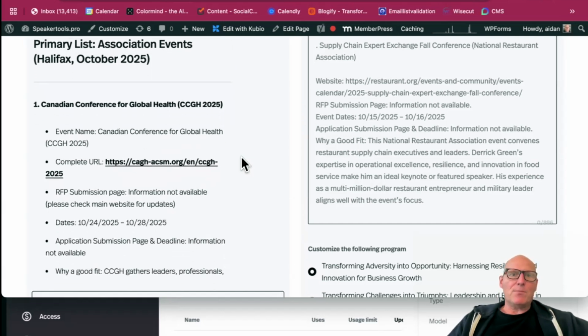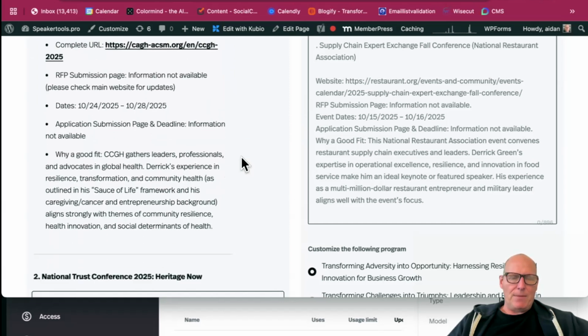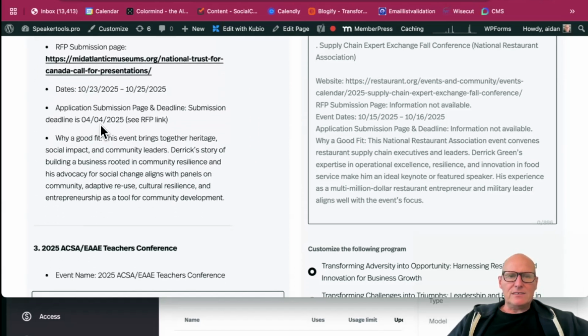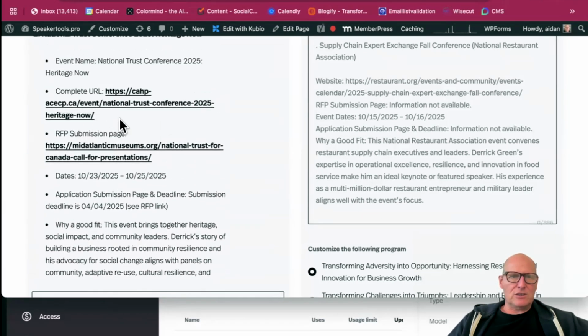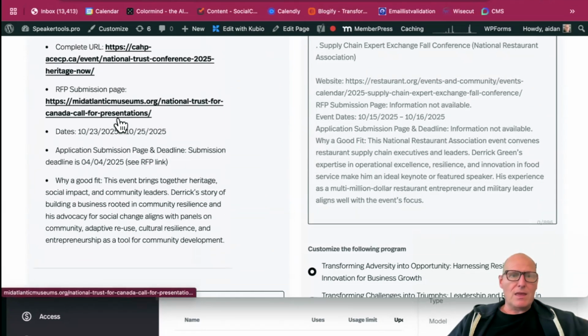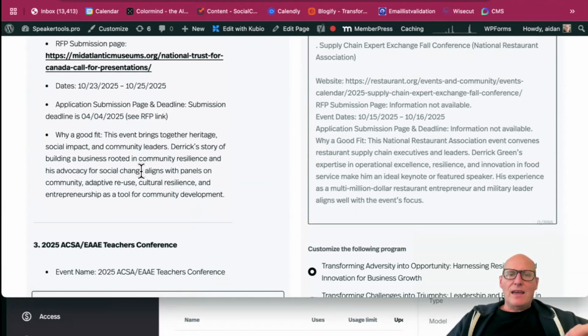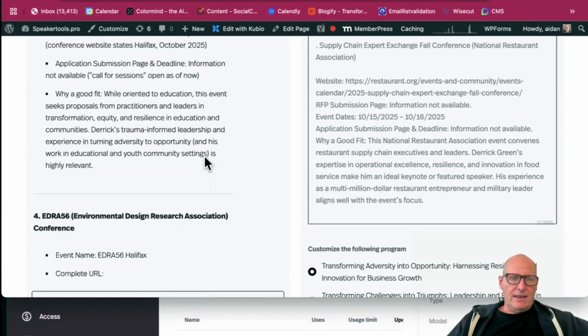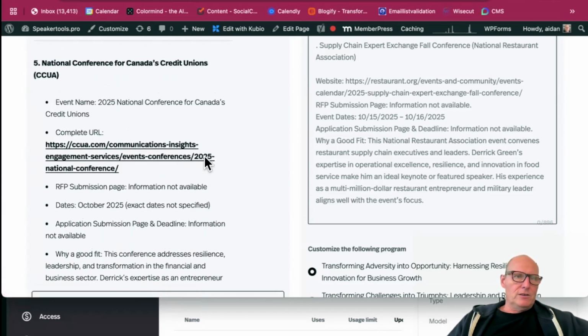So it has given us a primary list of association events that are happening in Halifax, and it explains why it's a good fit. Here it's explaining this is for the National Trust Conference, and why it's a good fit. Derek's story of building a business rooted in community resilience and his advocacy for social change aligns with panels on community, adaptive reuse, and so on. So this is a good fit for him. You'll see that it found 5.